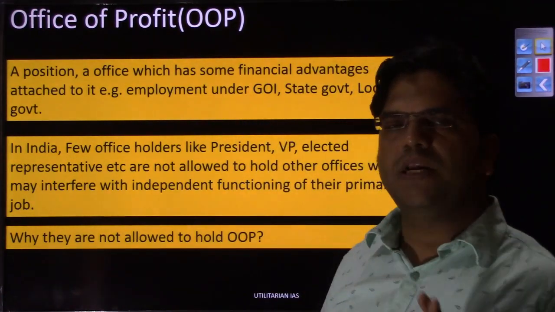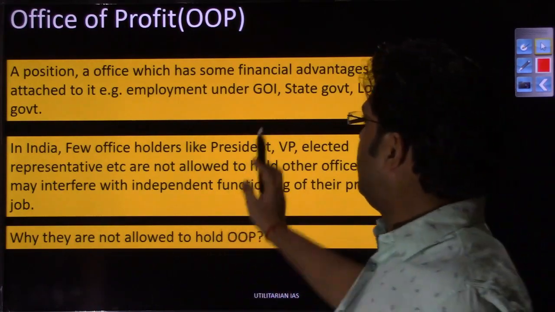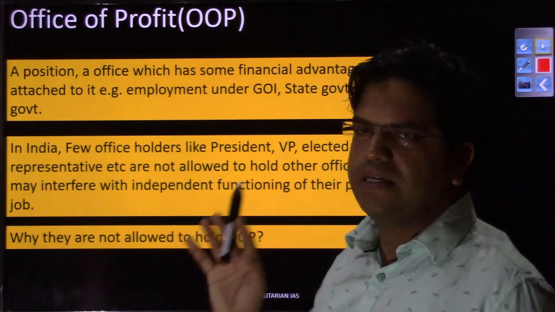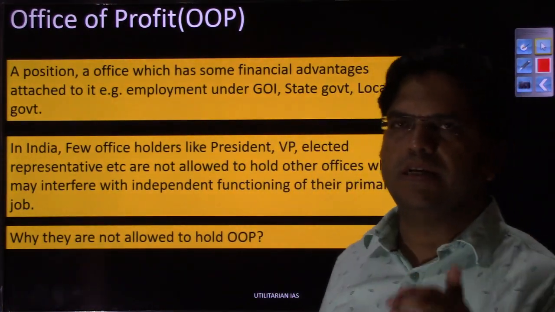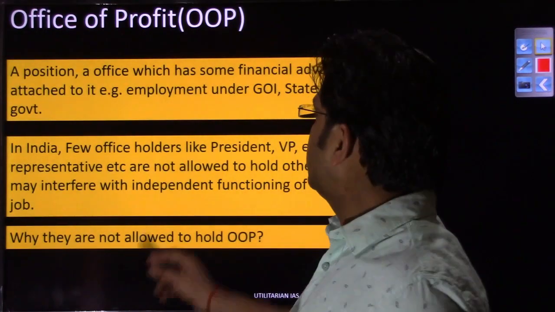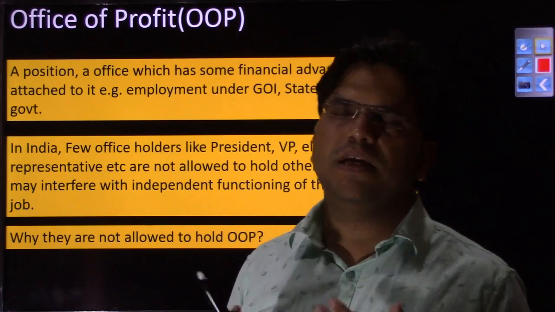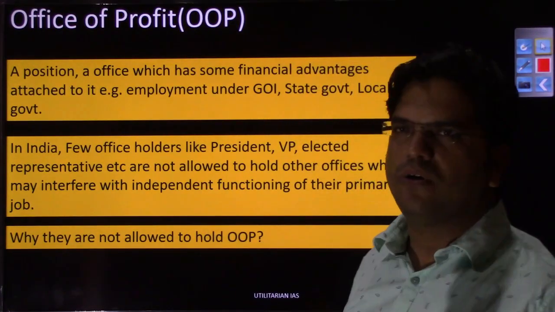Here we have taken only the financial aspect, so only those offices which give financial advantages, those offices we are describing as office of profit. But later in the discussion you will see that even those offices which have any kind of substantial influence will also be described as office of profit.